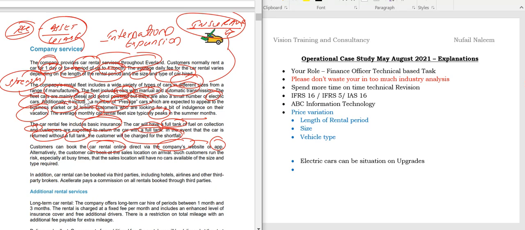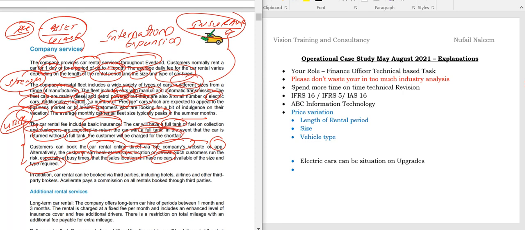Alternatively, the customer can book at the sales location on arrival, but customers run the risk, especially at busy times, that there are no cars available of the size and type required. So students, coming down here, what I can say is, if you observe Uber, they give shares to the driver as well. But here, students, we are paying a salary only to the driver. Just remember that, students. So that is the differentiation factor here.